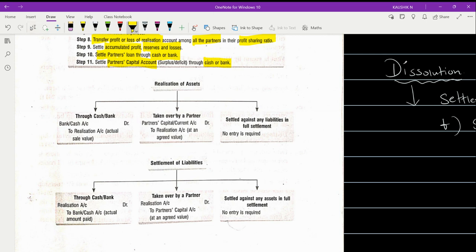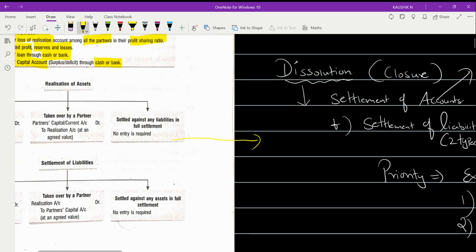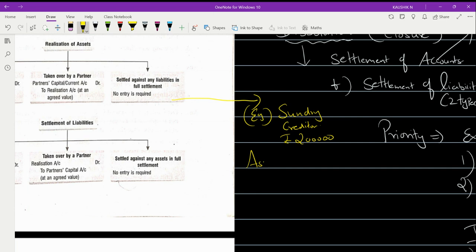Okay, I'll make you to understand. For example, for this, what they said, settled against any liability. So I'll give you an example. Example is, you have a sundry creditor worth rupees 2 lakhs. Okay, you have got an asset. Say for example, it is a computer. The asset name is computer, which is appearing in your books of accounts at the rate of rupees 3 lakhs.